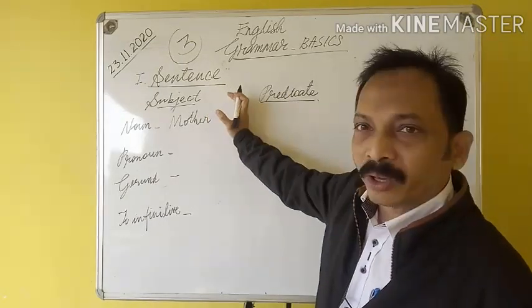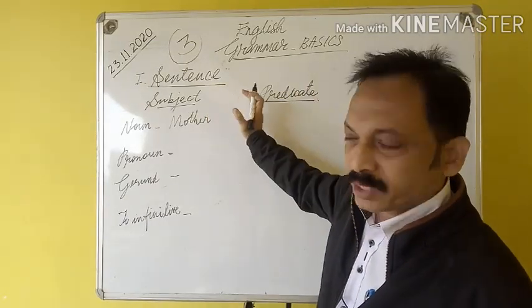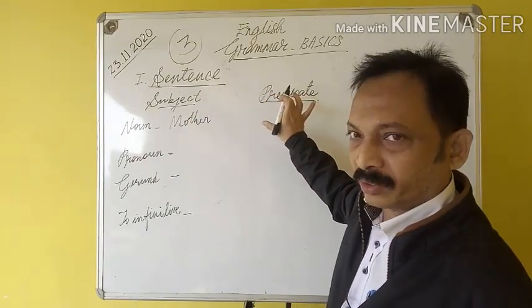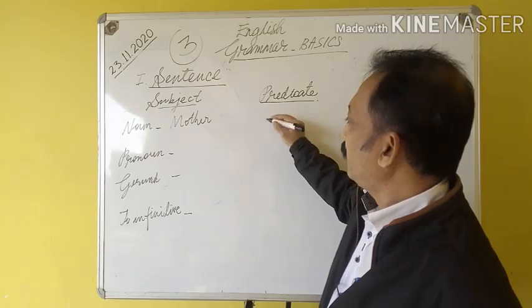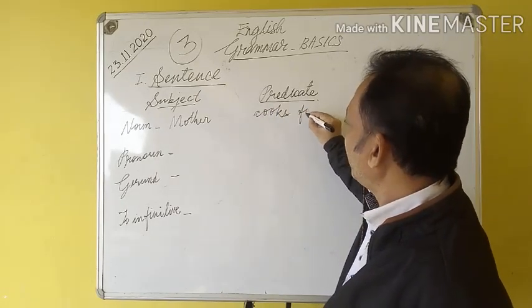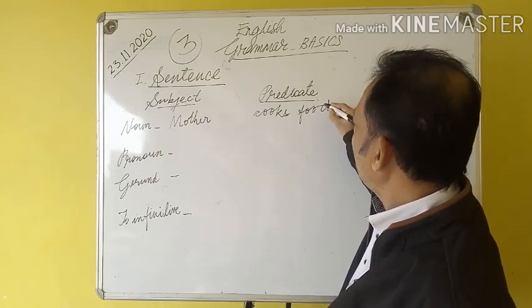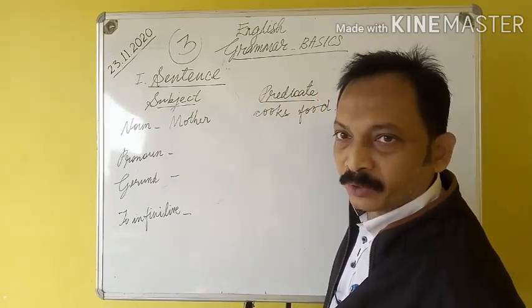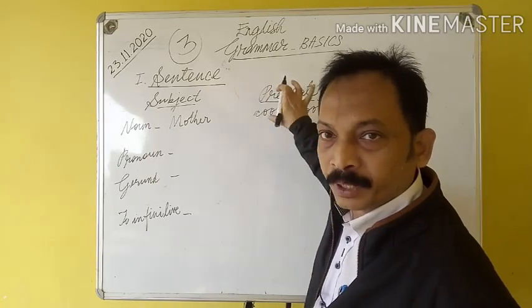So, what we are going to say about mother? What we say about the subject, that is mother here, is predicate. Okay? Mother. The matter or the predicate is cooks food. So, if you read together, mother cooks food. It is a full sentence. It makes perfect sense.